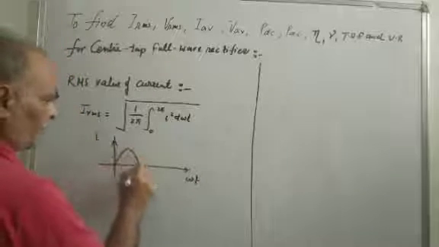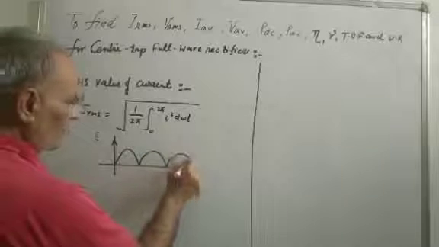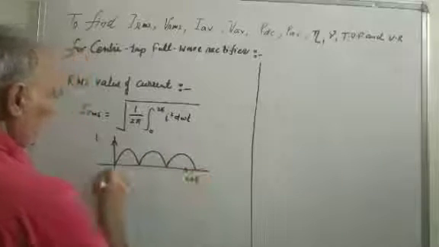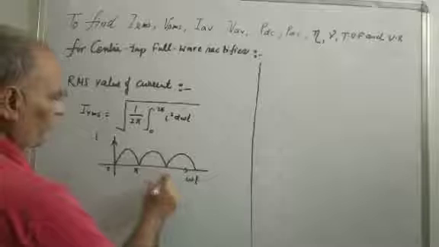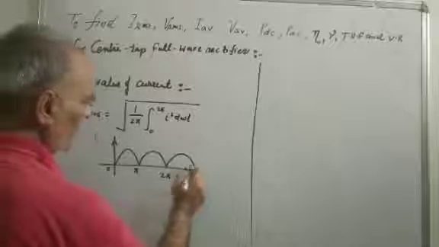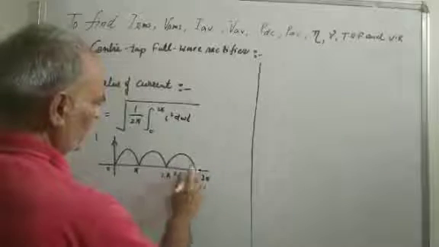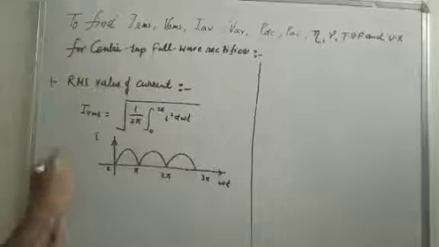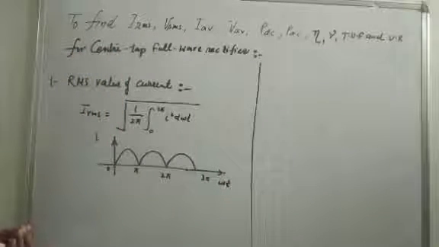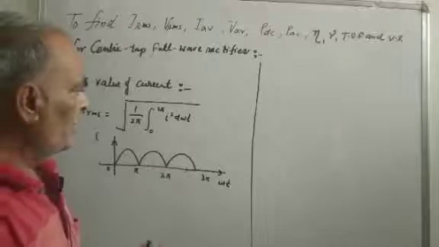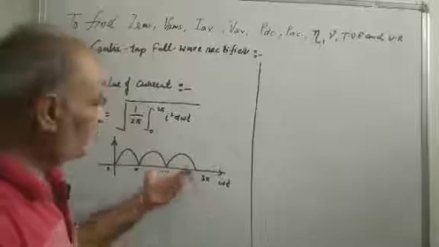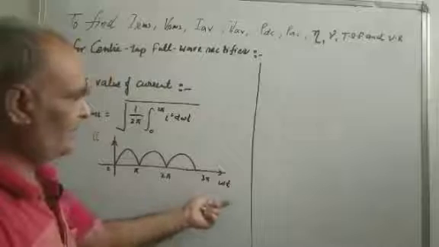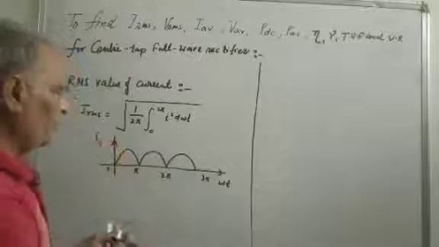So current is obtained in two cycles, 0 to pi and pi to 2 pi, and omega t is the angle theta, the change of the angle with time. This is alternating current.